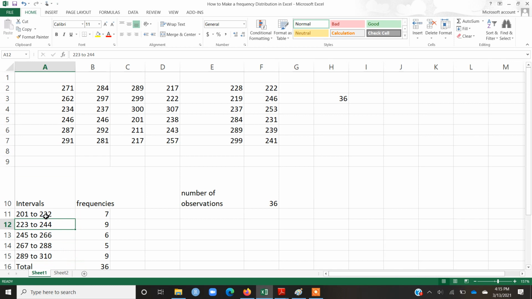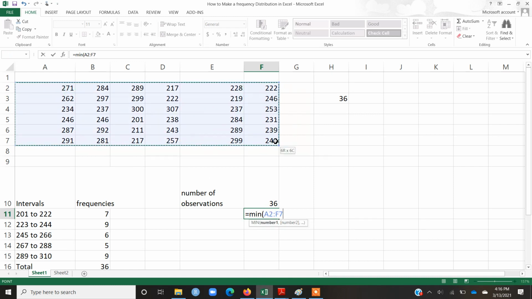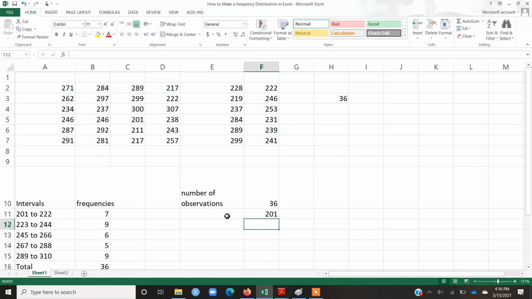Currently, suppose that I know that the first interval should start from 201 to 222. Just a basic idea, by the way: if you want to see the minimum observation in these values, I can use the min function and select these observations again, and you can see that the minimum value is 201.